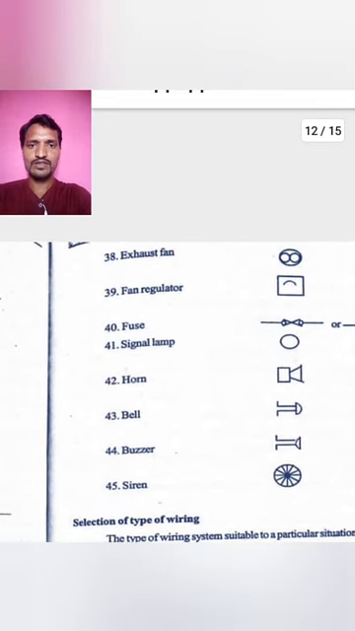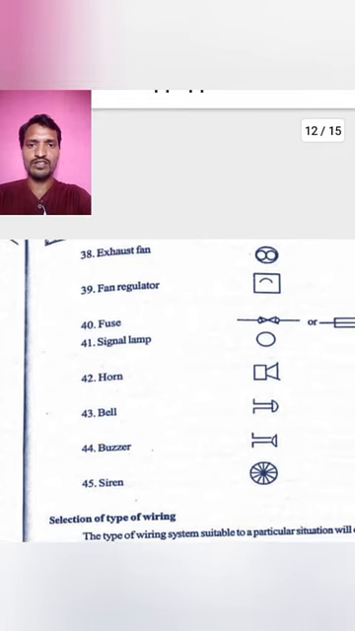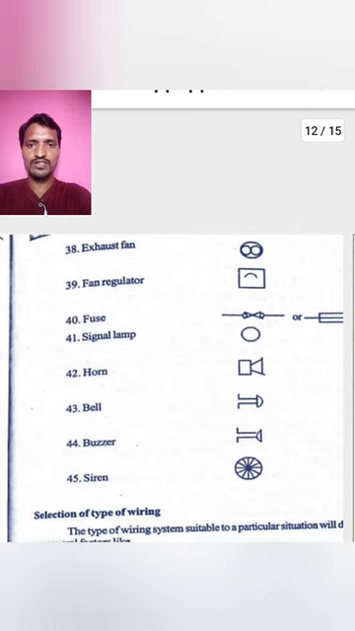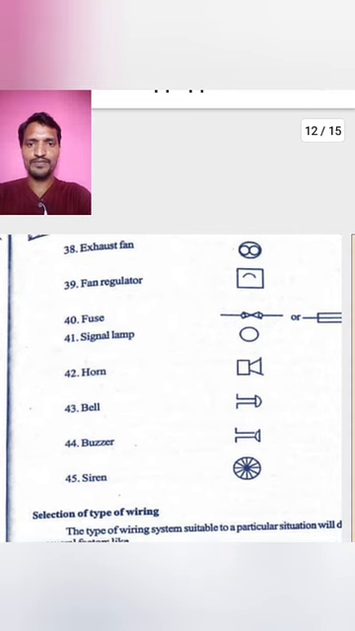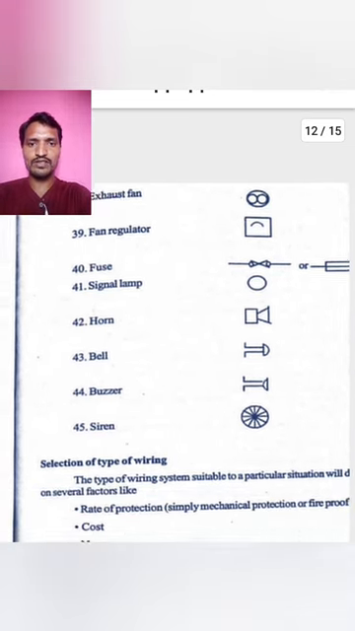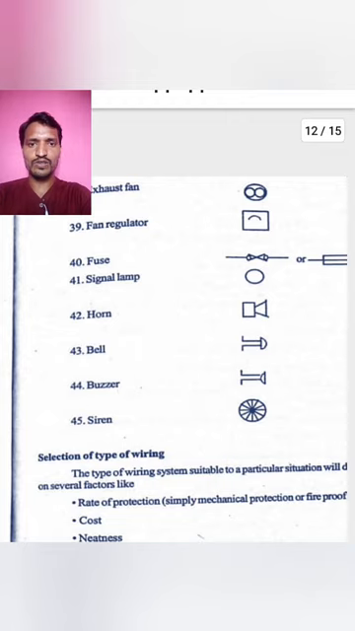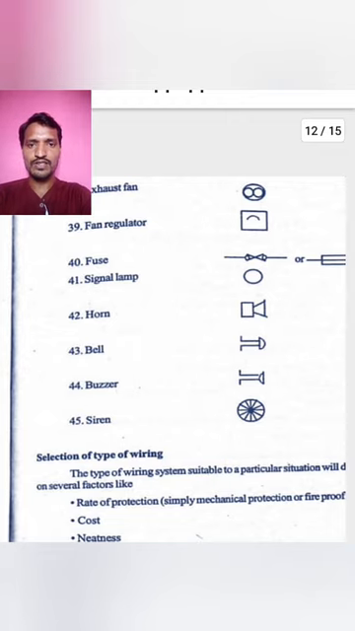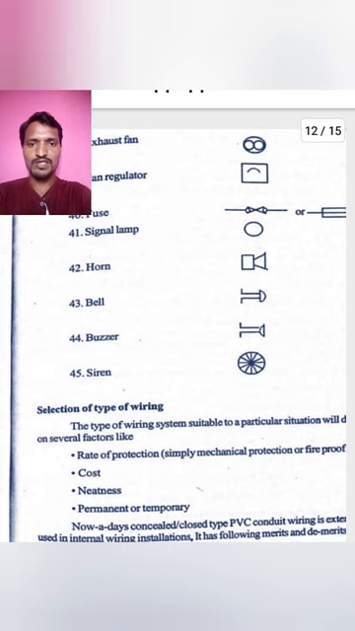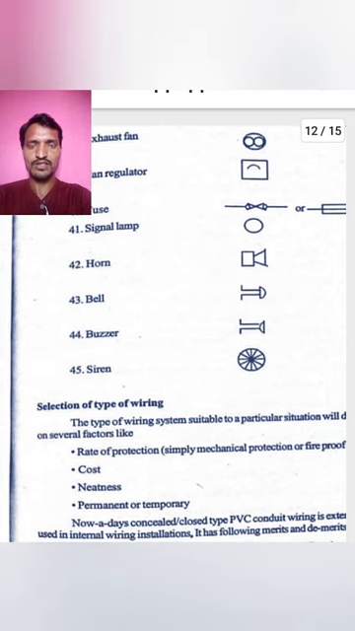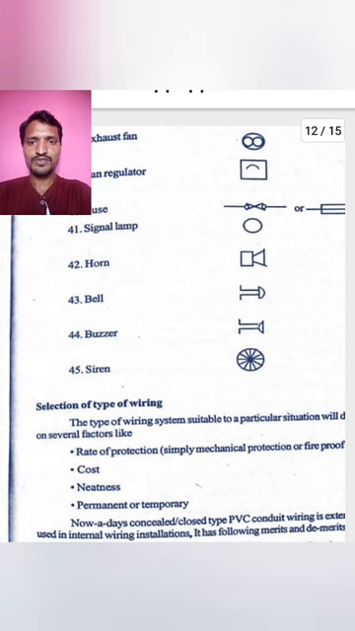Next, this is a ceiling fan symbol. Okay. Next, this is a fan regulator symbol. You already drew it in your first year. Okay. Next, this is the fuse symbol. The single lamp symbol. Horn symbol, it is a speaker. Okay. Speaker symbol, horn symbol. This is a bell symbol, buzzer symbol, siren symbol. Lots of symbols are there.